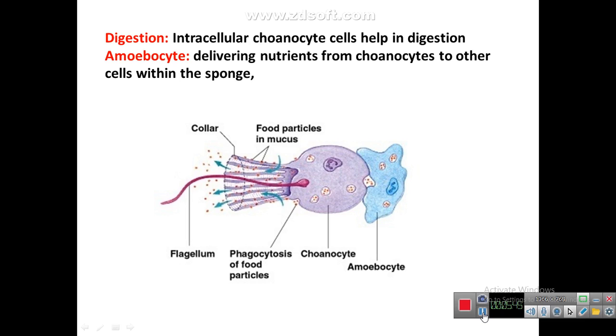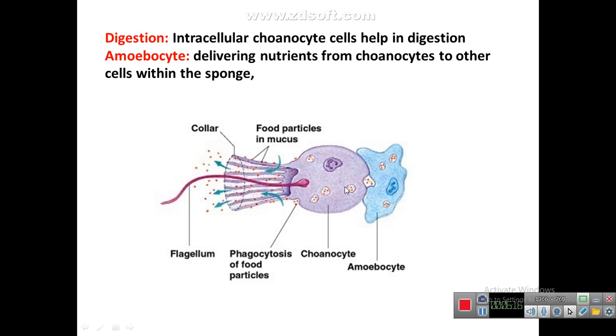The word intra means inside, meaning digestion takes place inside the cell. Which cell is responsible for the process of digestion? The choanocyte helps in the digestion. The diagram of the choanocyte: this is the collar of the choanocyte, having mucus to which food particles attach. This is the flagellum of the choanocyte. The food particles enter into the choanocyte by the process of phagocytosis, where digestion takes place.